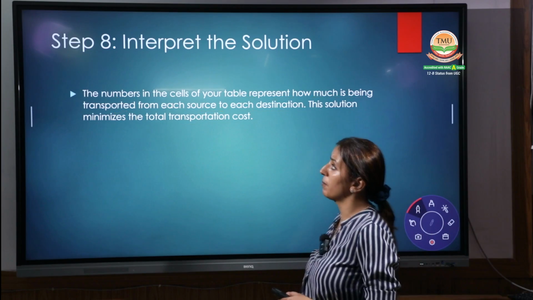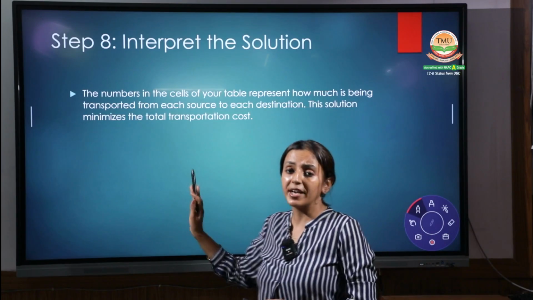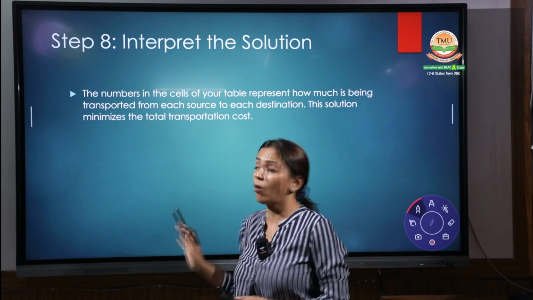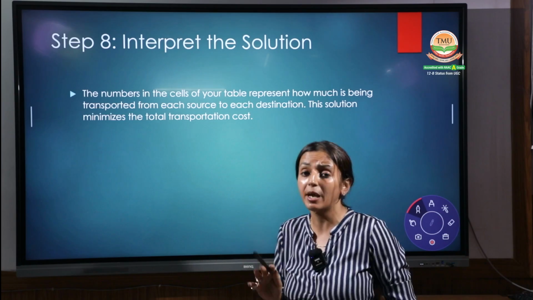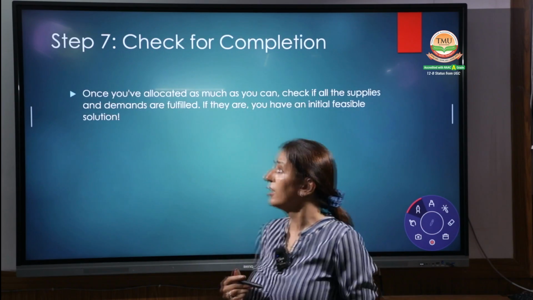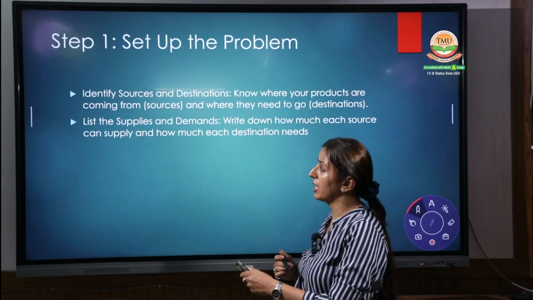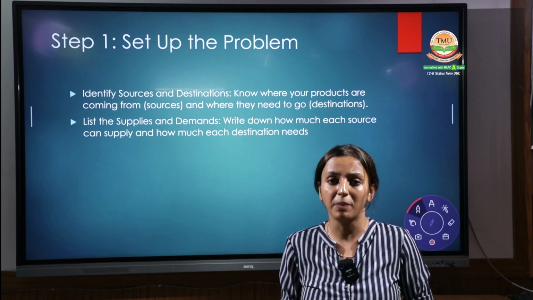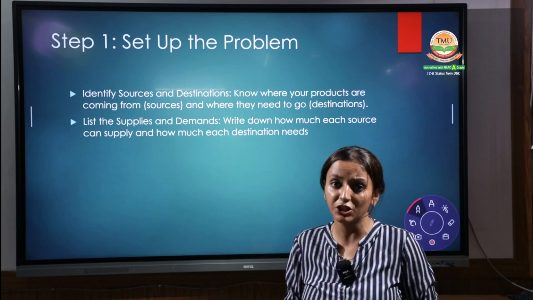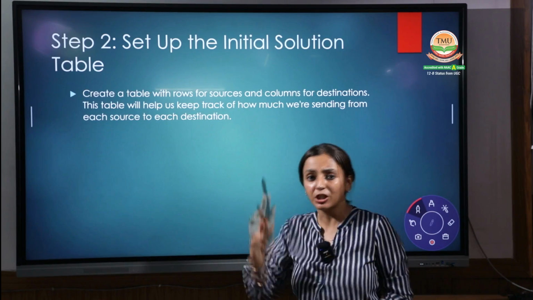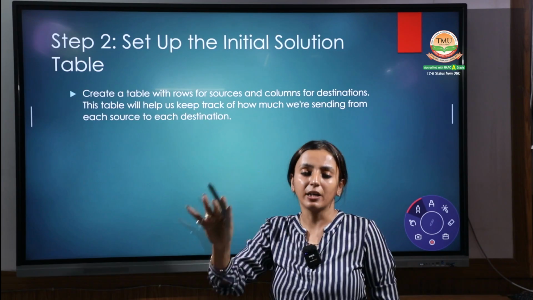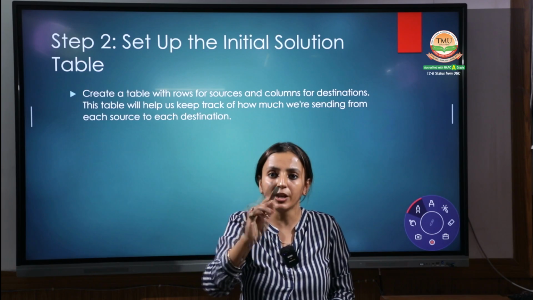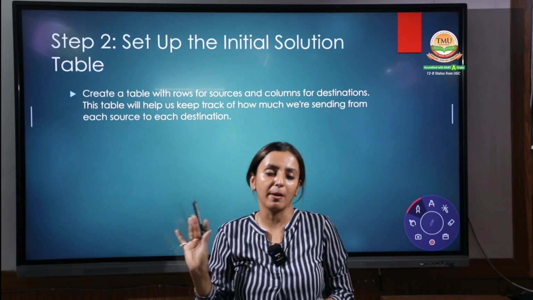Coming up with the next step, that is all wound up with the northwest corner with all the steps. Hope you are ready with all these steps. Just having one recap, then we will start with the case study, right? Recap all the steps properly. First step is you have to set up your problem properly, list down all the suppliers, the sources and the destinations. Your second step is set up the initial table, make a matrix, put the data properly there, from which sources, your destination, your per unit cost, and your demand and the supply points, right?